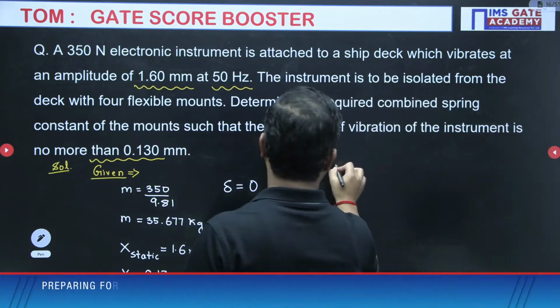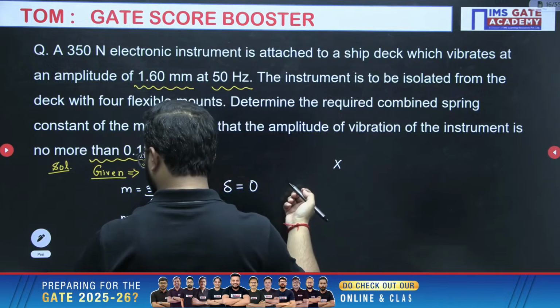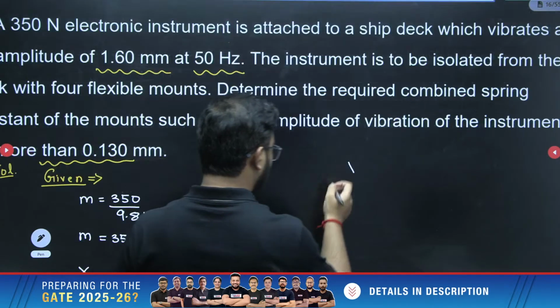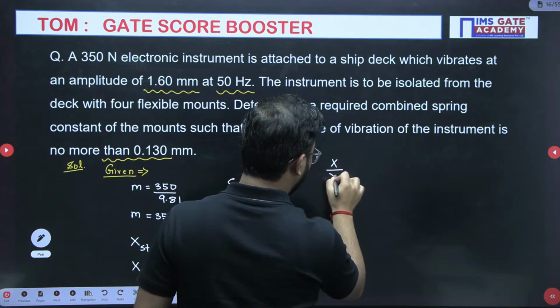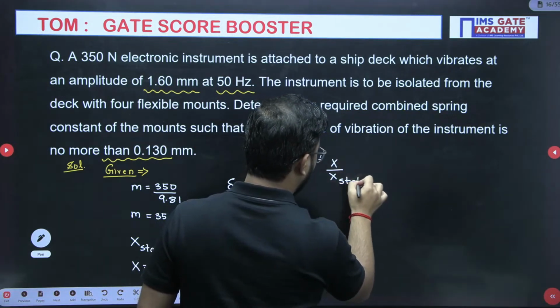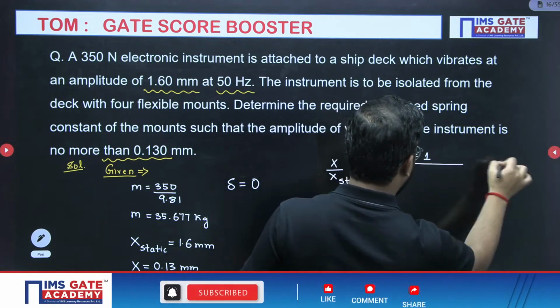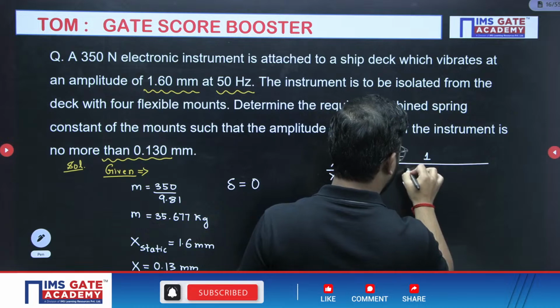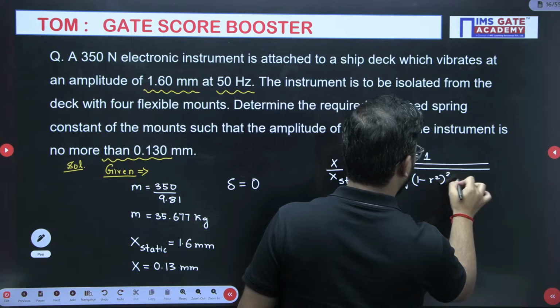So now the relation that you will have, either X you want to write or A, it's up to you. The formula will be under root 1 minus r square whole square.